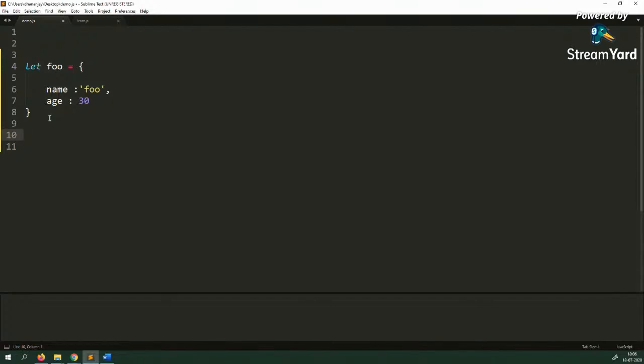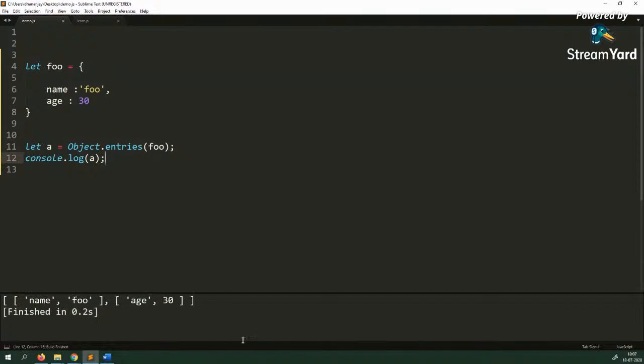There are multiple ways you can do that. One of the most popular ways, if I need to print key and value, is Object.entries. If I pass this foo in that, it should return me something, and I'm saying let a equal to Object.entries, and then I can say console.log and a.